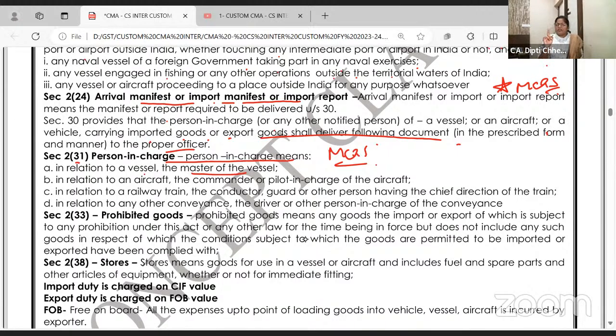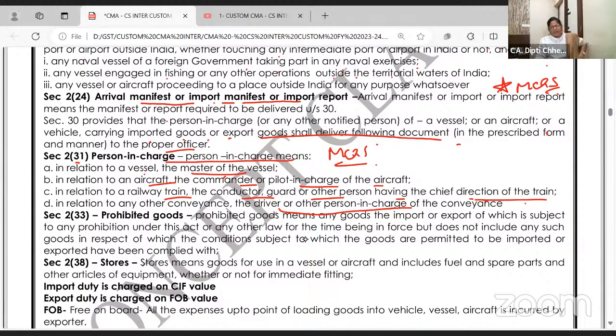Anything goes wrong, vessel master, you are responsible. Why didn't you give us the import manifest में पूरा detail properly? In relation to aircraft, the commander or pilot in charge. In relation to a railway train, the conductor, guard, or person having the chief direction of the train. In relation to any other conveyance, the driver or the person in charge.